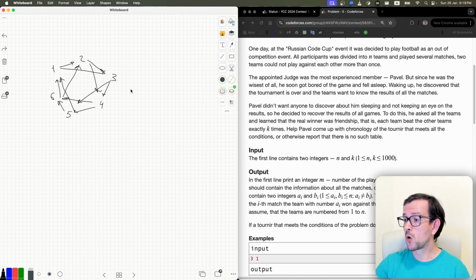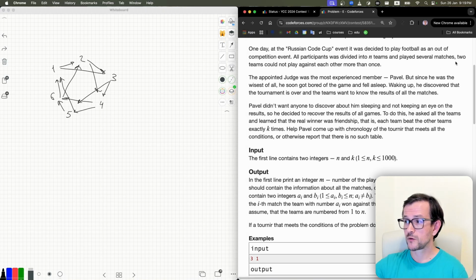Looks easy. The only trick is when k is too large. It's just impossible to do, because every pair of teams should have at most one match. Every pair of teams can play only once against each other. So when k is large, you cannot do it like this. For every team you have k teams you win against, and another k teams you lose to. So if the total number of these teams is more than n-1, then it's just impossible.